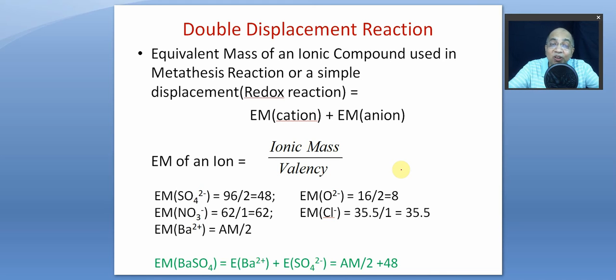This is not the universal case. You can't say chromate ion, its ionic mass by 2 always. Yes, it is the case in metathesis reactions, but if it is used as an oxidizing agent, then you have to find the N factor, the number of electrons lost or gained, by using your knowledge of the balancing in the ion electron method.